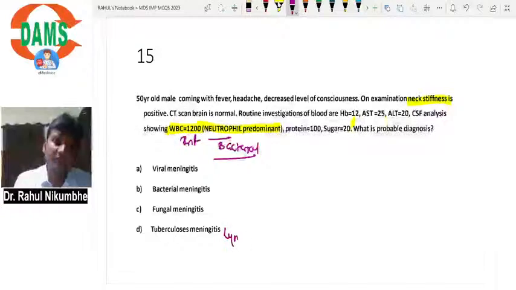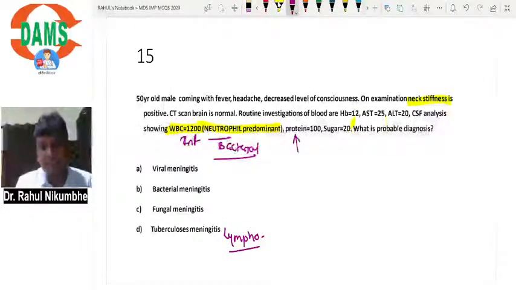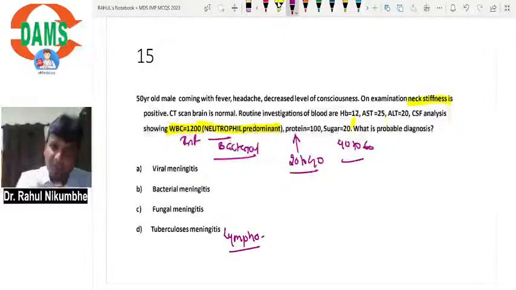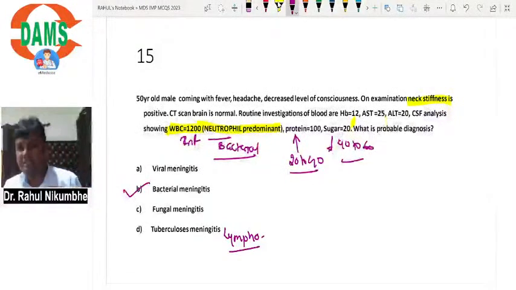Lymphocyte dominant is suggestive of TB. Proteins are increased. Normal proteins in CSF are 20 to 40. Sugar 40 to 60. So proteins are increased, sugar is decreased. Sugar decreased and protein increased is suggestive of bacterial infection. So it is a bacterial meningitis.